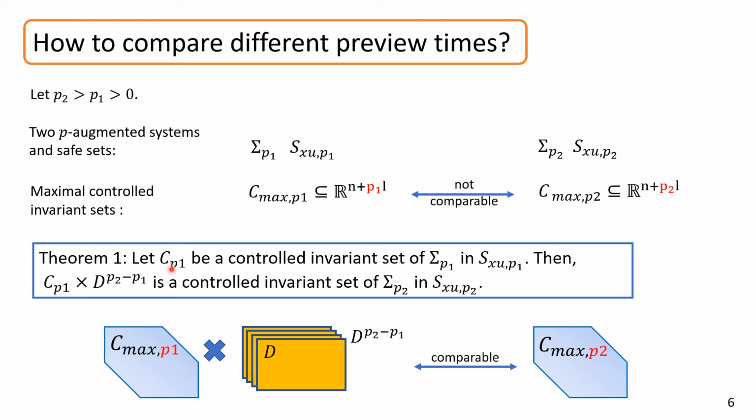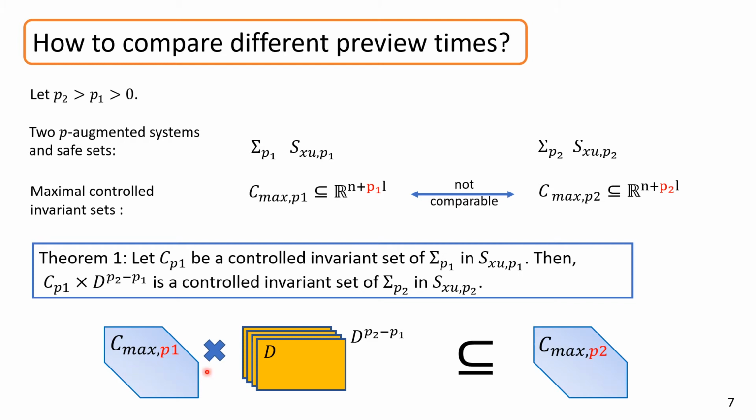This issue is resolved by Theorem 1, saying that if I have a p1-augmented control invariant set C_p1, I can simply compute the Cartesian product of C_p1 with p2 minus p1 copies of the disturbance set, which lifts the p1-augmented control invariant set to be a p2-augmented control invariant set. Therefore, we can compare the lifted version of the p1-augmented control invariant set with any p2-augmented control invariant set in the same space.